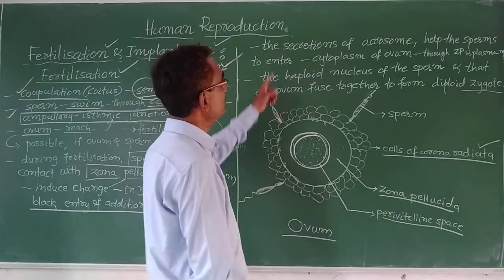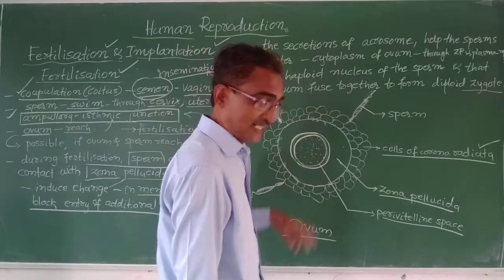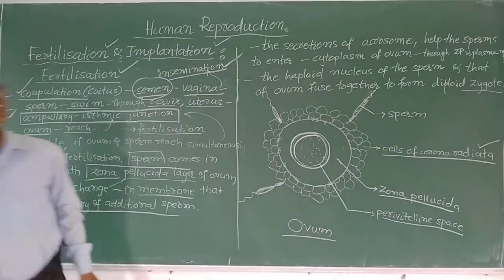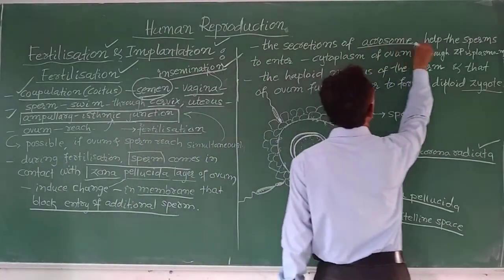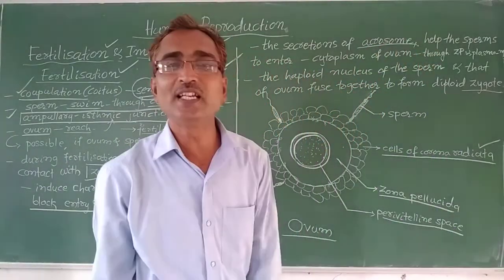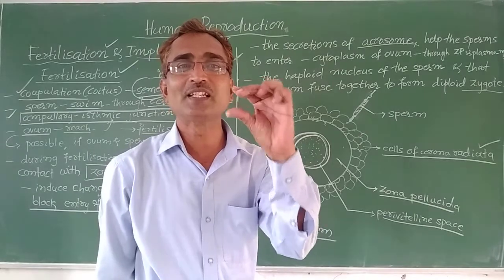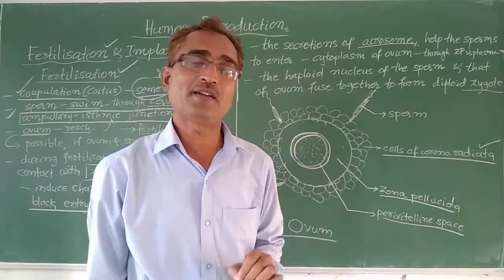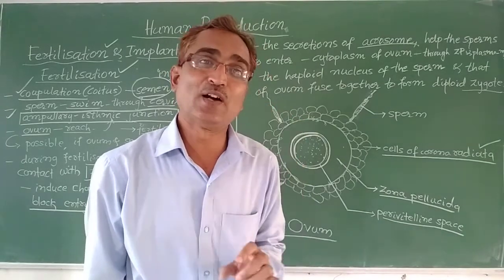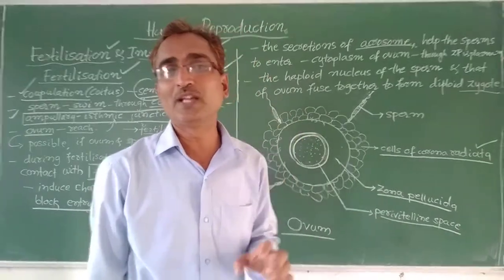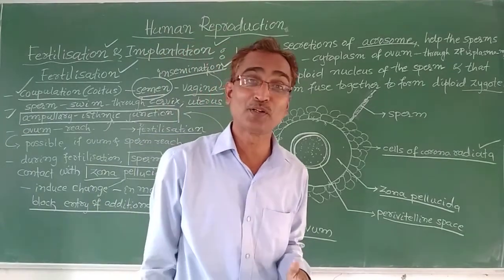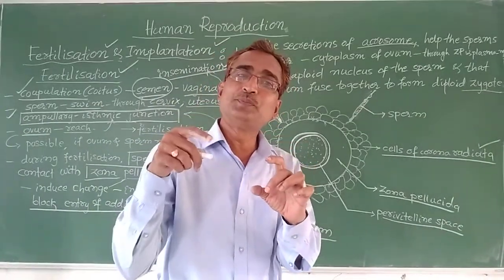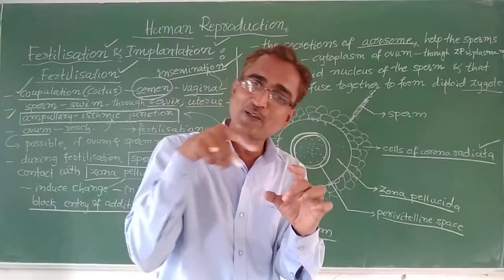Next, what happens? You see, the secretions of the acrosome. Recall, the acrosome is a cap-like structure which is present on the anterior part of the nucleus of the sperm. We have already discussed the structure of the sperm.